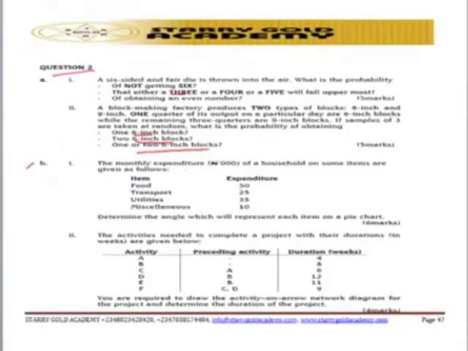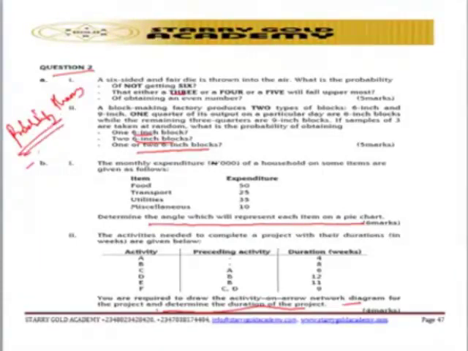Let's look at 1. The monthly expenditure of this household on some items are given as follows. Determine the angle which will represent each item on a pie chart, and also you are required to draw the activities on an arrow network diagram for the project and determine the duration of the project. This particular question is testing students on the application of probability theory. That's what question 1A, 1 and 2 is trying to test us on.